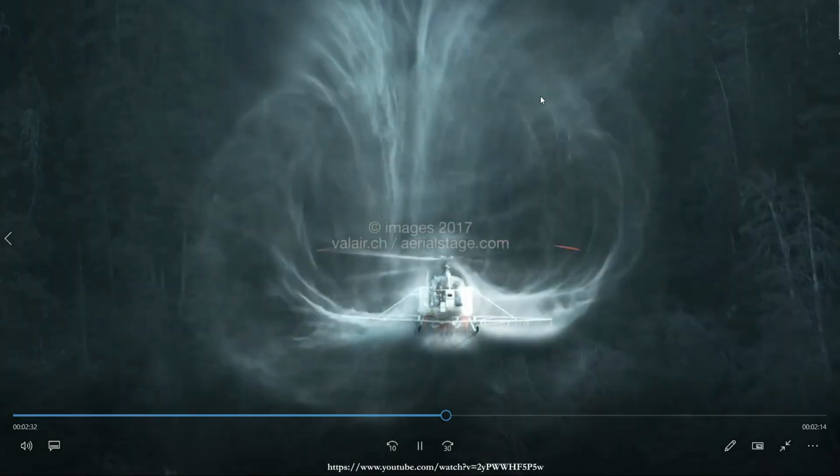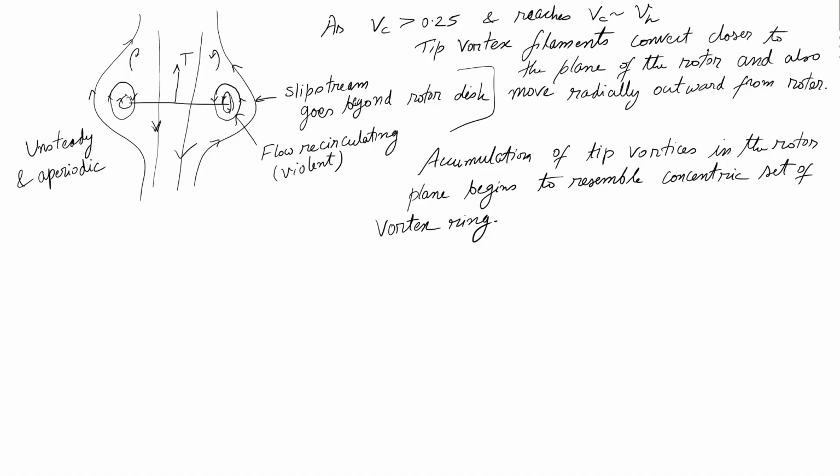So, that is the basic trick. You want to get out of axial descent and then you are safe from the vortex ring state. Okay. So, now we will just complete the discussion about this.